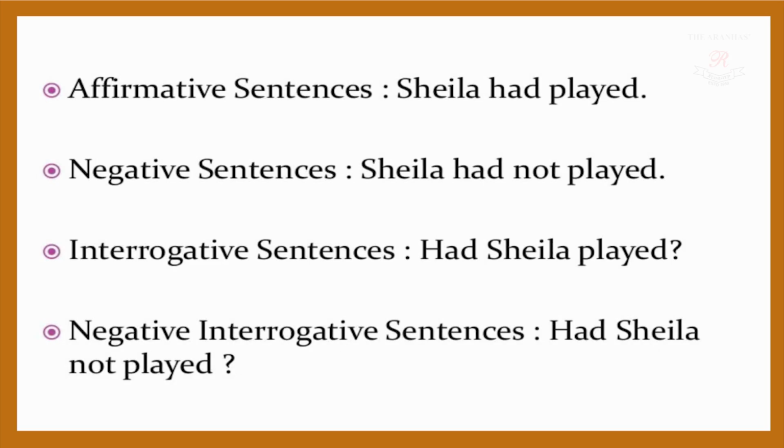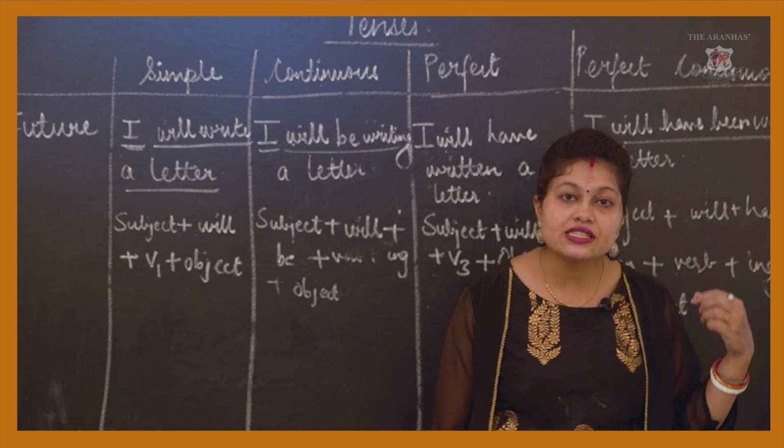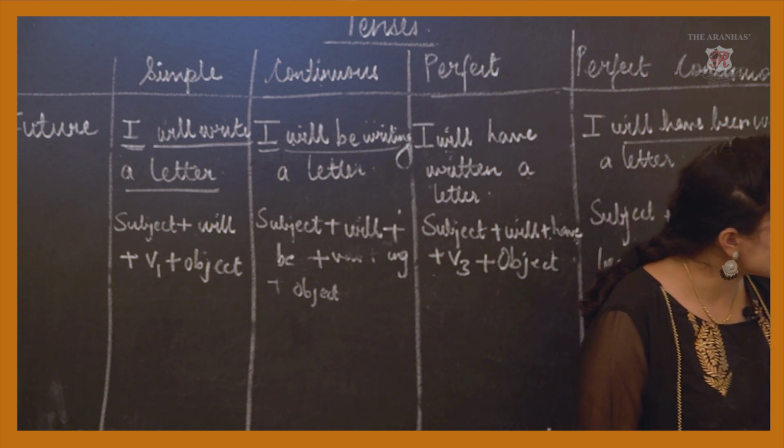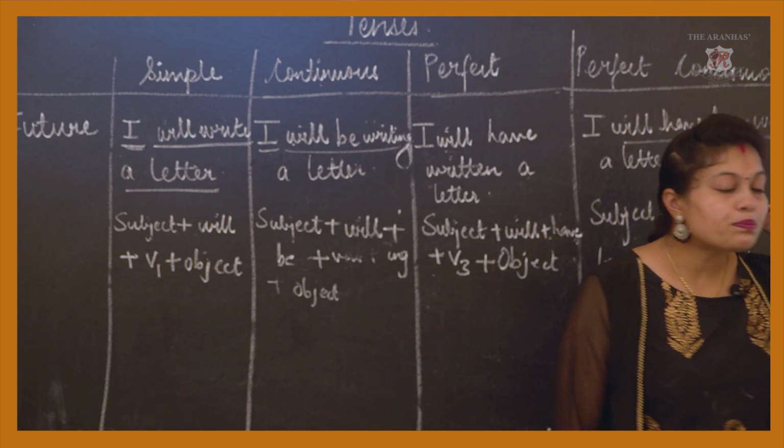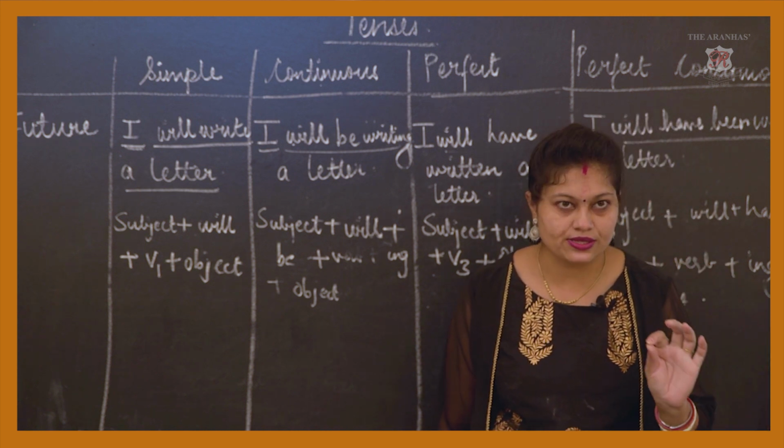Affirmative sentence: Sheila had played. Negative: Sheila had not played. Interrogative sentences: had Sheila played? And negative interrogative: had Sheila not played? So these are the various kinds of sentences for past perfect tense.